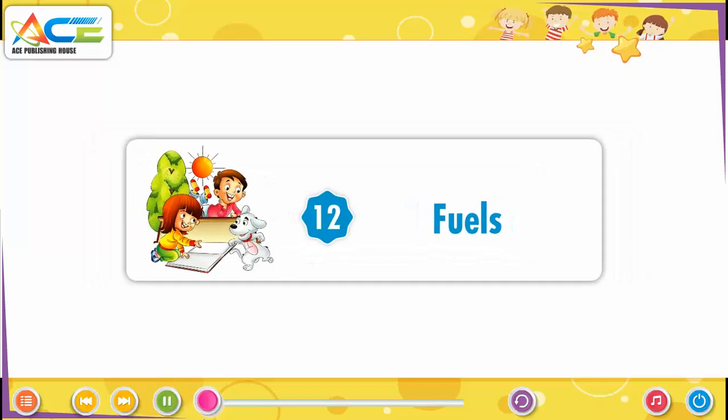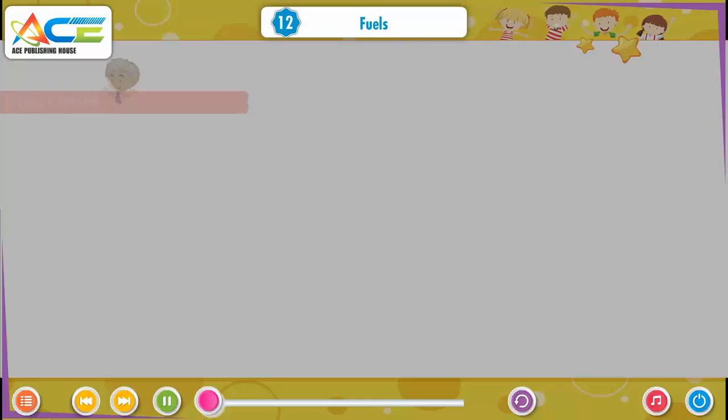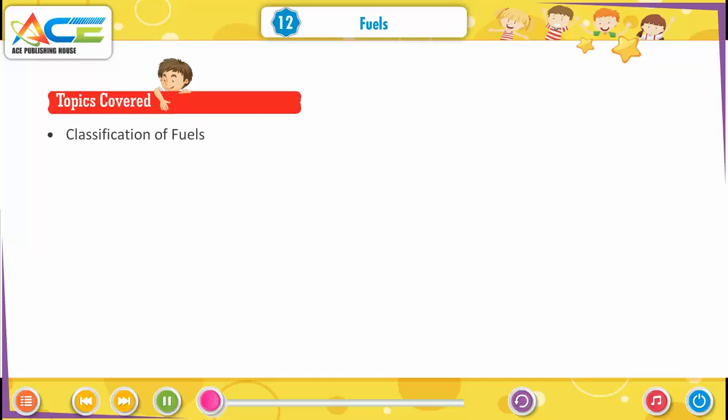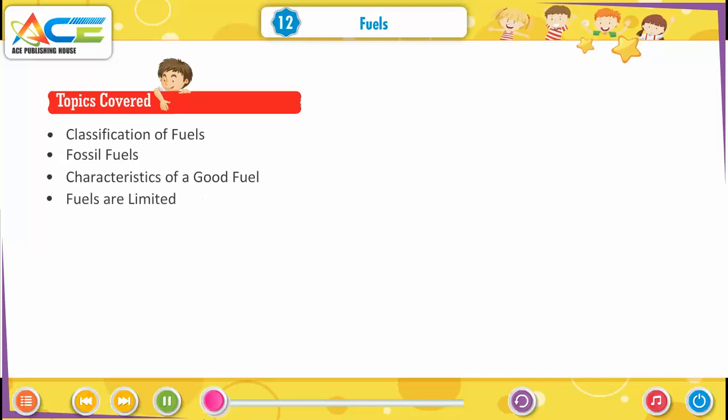Chapter 12. Fuels. Topics covered. Classification of fuels. Fossil fuels. Characteristics of a good fuel. Fuels are limited. Conservation of fuels.